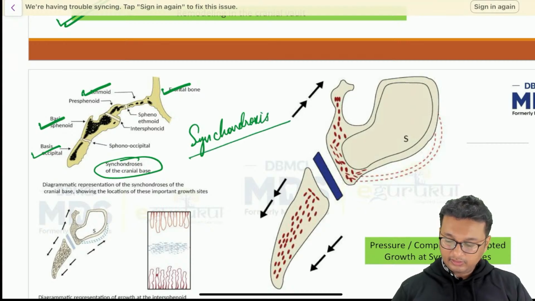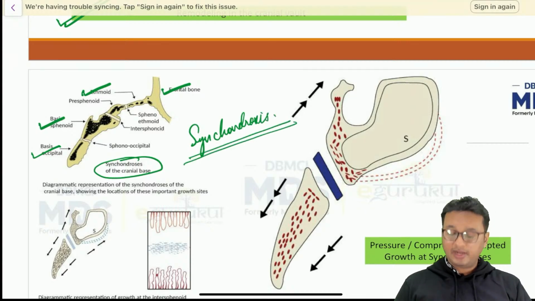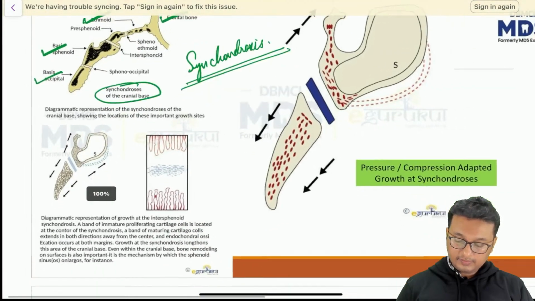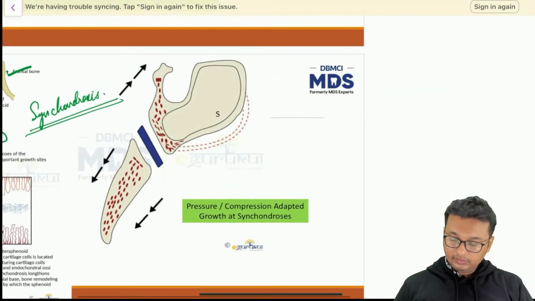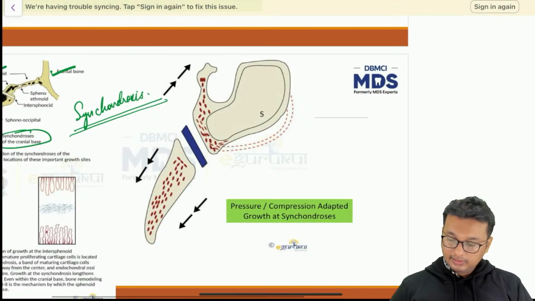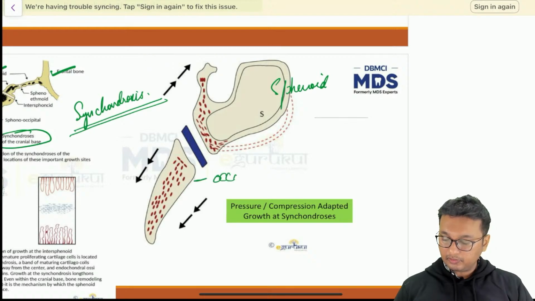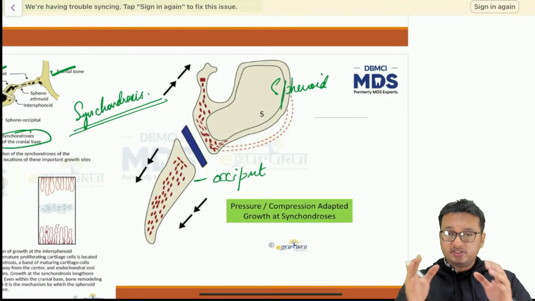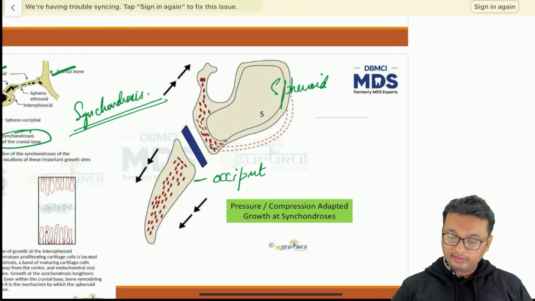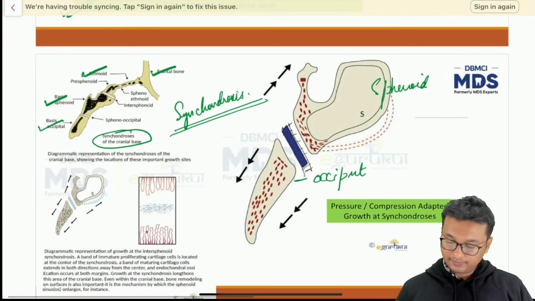Are known as synchondroses. So these are primary cartilage, right? So you can see this is a part of sphenoid bone, and this is a part of occipital bone, basi-occiput. So the junction between the two bones is filled up by this blue colored band of tissue, which is known as synchondrosis, that is primary cartilage, right?